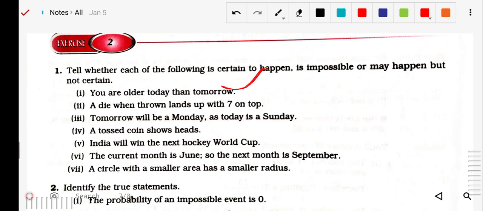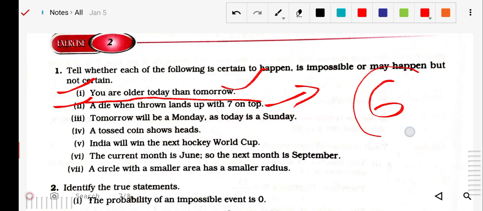Next, you are older today than tomorrow. So it is an impossible event. You cannot be older than tomorrow, right? Because tomorrow your age will increase. Next question: a die when thrown lands with 7 on top. In a dice, you know, how many faces are there in total? 6. The maximum number is 6. We can never get a 7.